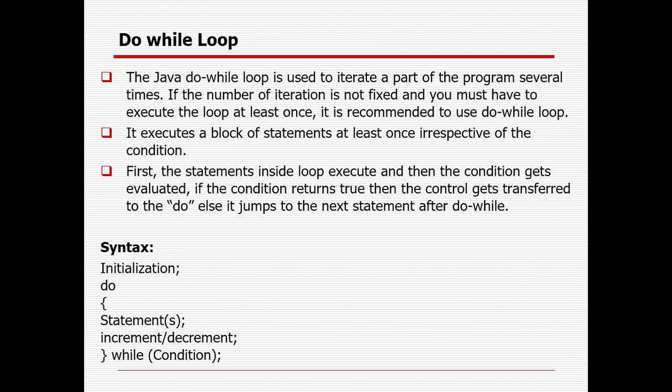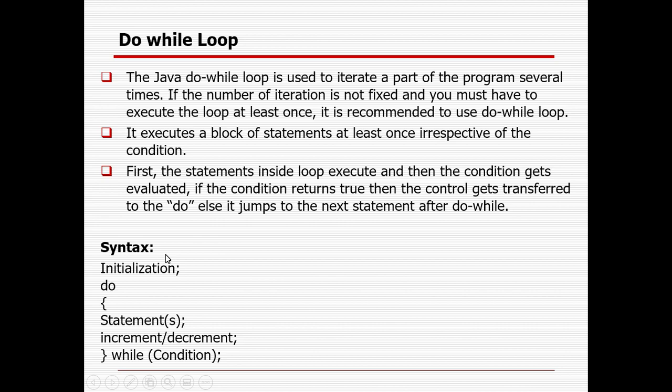So the Java do while loop is used to iterate a part of the program several times if the number of iterations is not fixed, and the user must execute the loop at least once. It's recommended to use the do while loop. It executes a block of statements at least once, irrespective of the condition. First, the statement inside the loop executes, and then the condition gets evaluated. If the condition returns true, then the control gets transferred to do, else it jumps to the next statement after do while. So initialization, then do, at least it will do one time, then the statement will run, then it will increment or decrement, and at last it will check the condition.